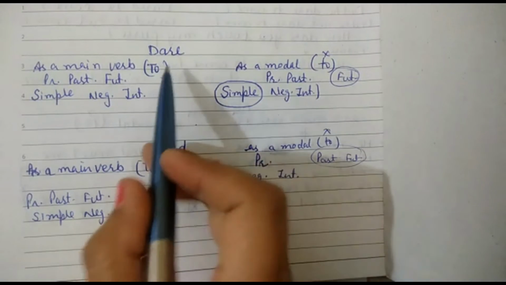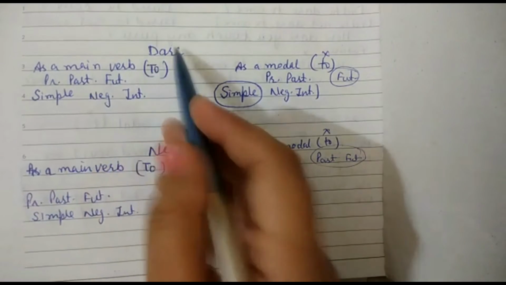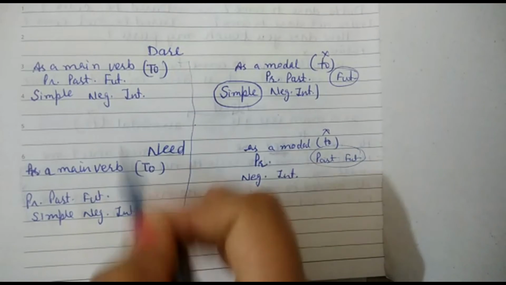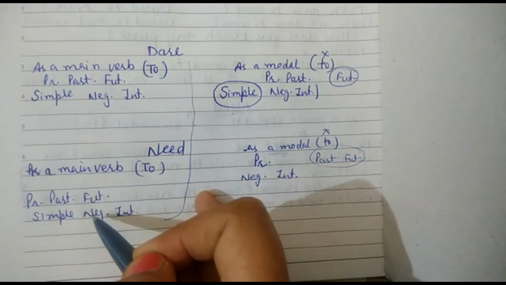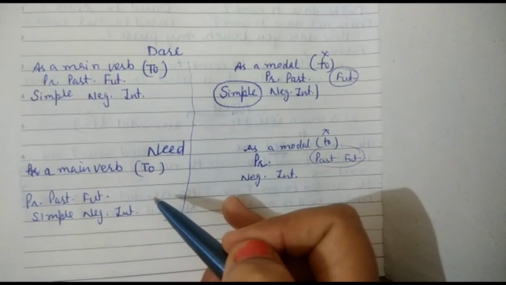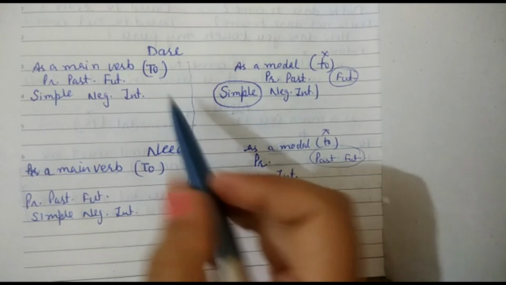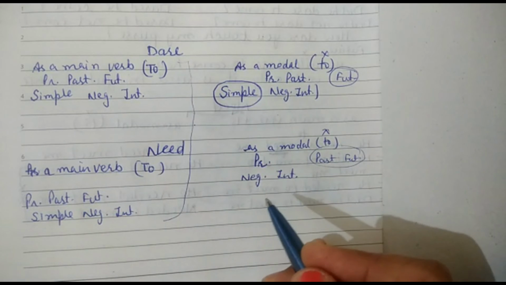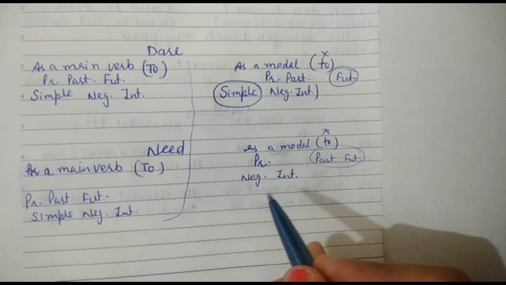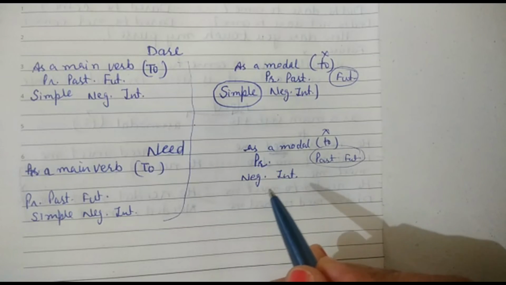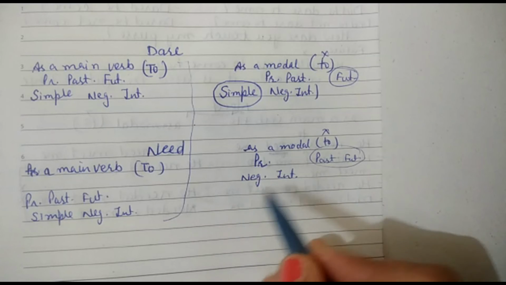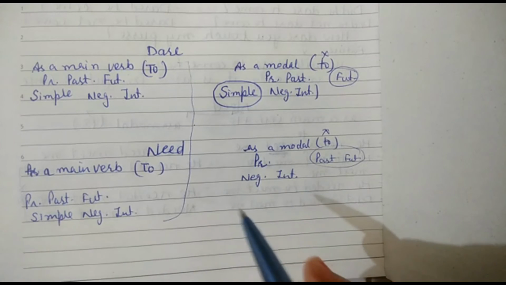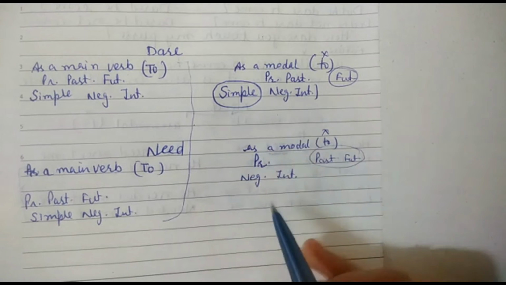Firstly, start with dare. How to use it? As a main verb, dare and need, both will be used everywhere, in all the sentences and all kinds of tenses. English is a very beautiful language. And sometimes we think that there is a great confusion, but this confusion increases its beauty. And next thing I want to tell you is that it's a foreign language. Whatever rules are given, we have to adopt them. We can't change them according to our understanding. As it is, we have to adopt them.